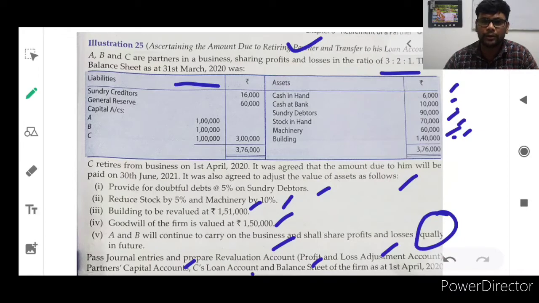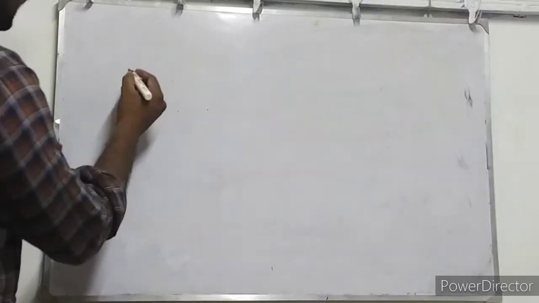So one by one we are going to discuss. First, we are going to check the gaining ratio, because the existing ratio is available and the new ratio is also available. We are going to prepare the gaining ratio: who gained because of his retirement, who gained, who sacrificed. That we have to know. Then only the goodwill contribution and everything can be distributed to the retiring partner by the gaining partners. So everything we are going to do step by step. First of all, we are going to prepare the gaining ratio.